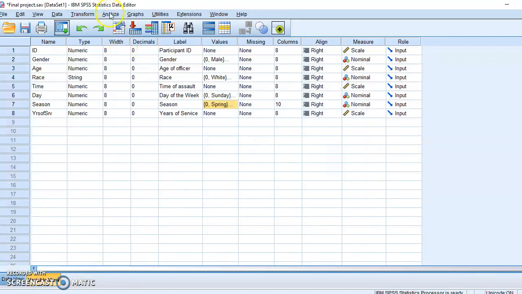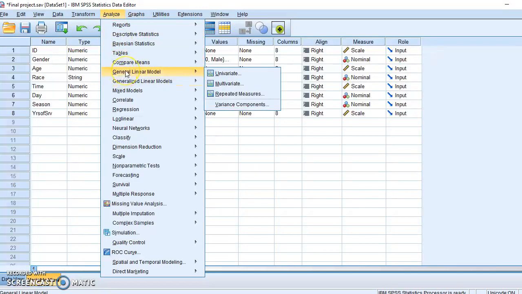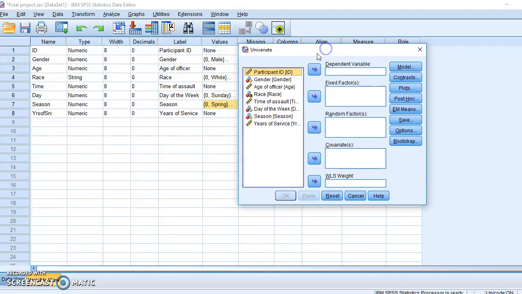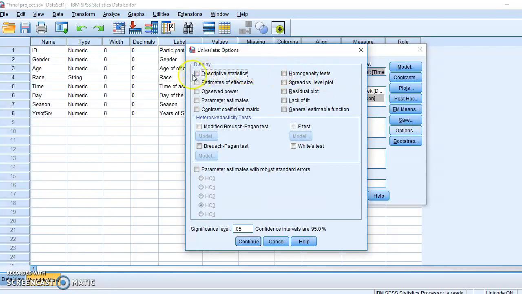To start this analysis, I'm going to go to Analyze, then General Linear Model, then Univariate, and select that. Then I'm going to put my dependent variable in there, which you can only put 1, which is the time of assault. And then I'm going to do my fixed factors, which are my nominal variables or my independent variables. The dependent variable is time of assault, and the day of the week is my independent variable, along with season, which is my other independent variable. I'm going to go to the options section. I'm going to pick my descriptive statistics, the estimate of effect size, and the homogeneity test, and then just click continue.